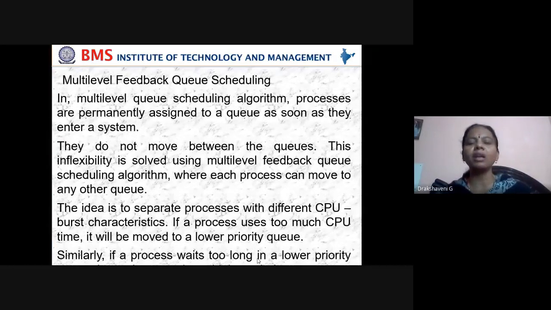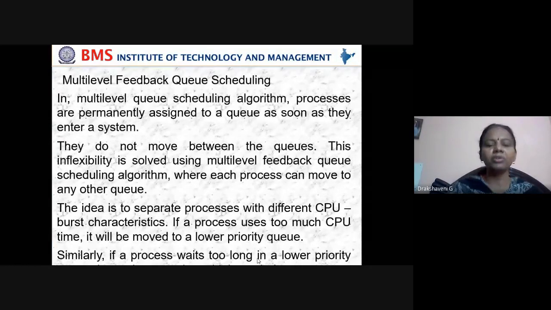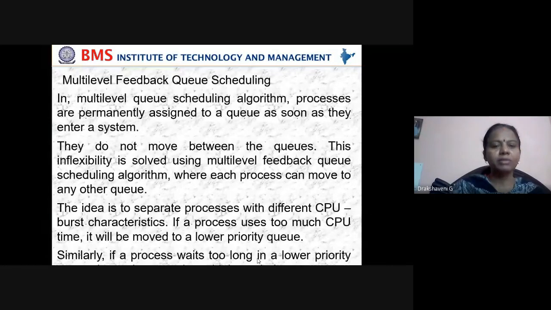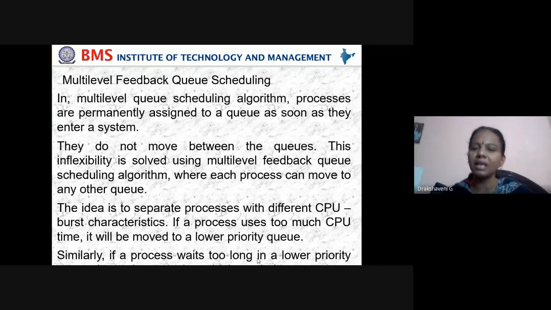Earlier in round robin, if a time slot was given, after its time slot the process has to come back and go to the end of the queue. That problem is not there in the multi-level queue. This flexibility is solved using the multi-level feedback queue scheduling algorithm, where each process can move to any other queue. The idea is to separate processes with different CPU burst characteristics. If a process uses too much CPU time, it will be moved to a lower priority.